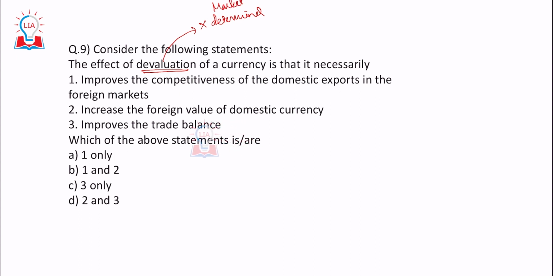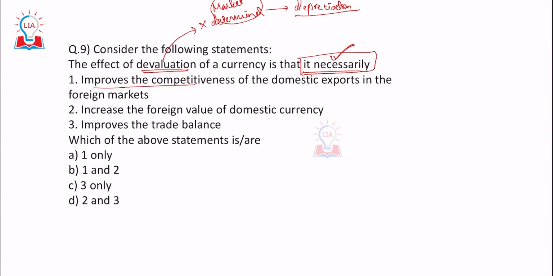Whenever the market determines that the currency value has to go down, then we would call it depreciation. Two words, they are used interchangeably many times, but they are not supposed to be used that way. So the effect of devaluation of a currency is that it necessarily, the term is necessarily, so there is no option that it may or may not happen, it must happen. It improves the competitiveness of the domestic exports in the foreign markets.